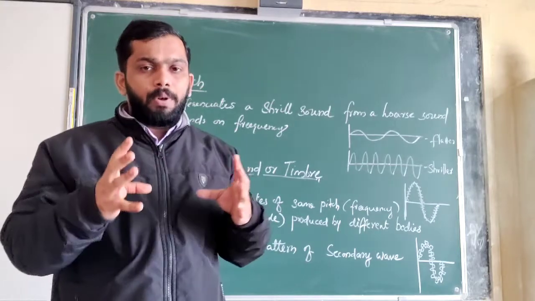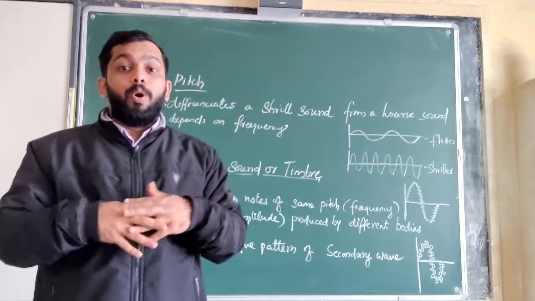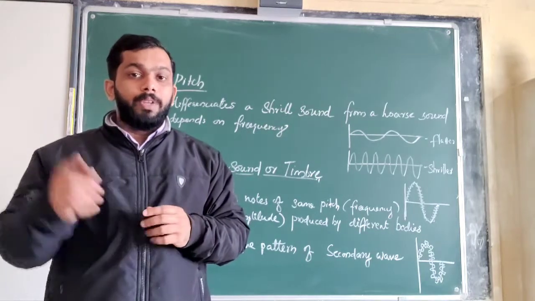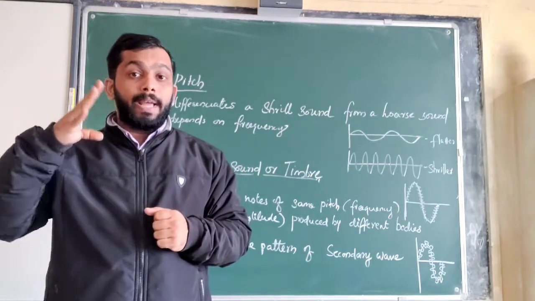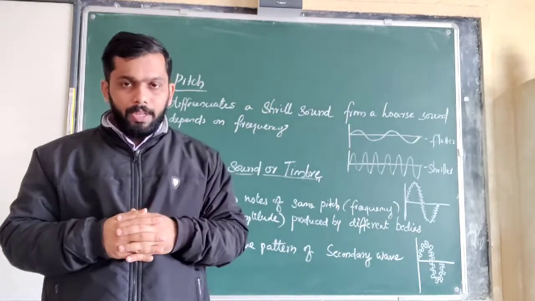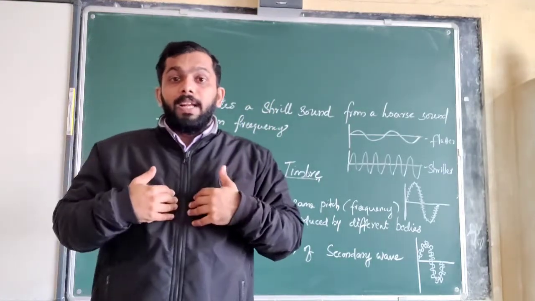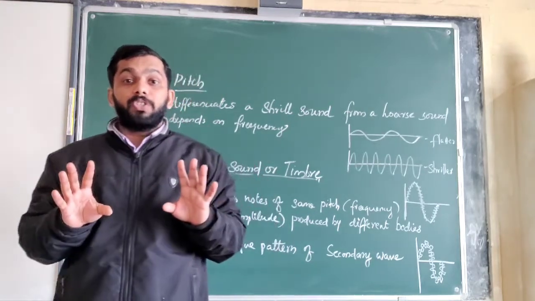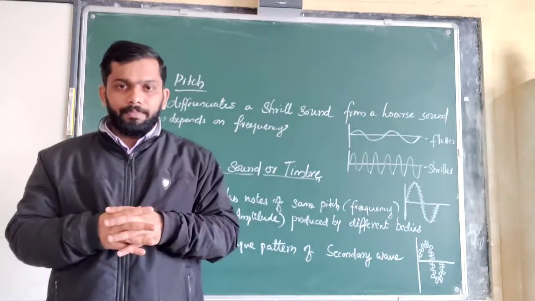When the number of compressions and rarefactions is more, that means the frequency is more, and the eardrum vibrates more. As a result, we feel that the sound is very sharp, with a very high pitch.